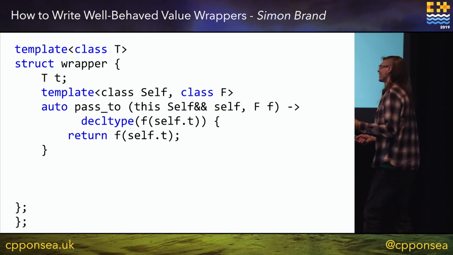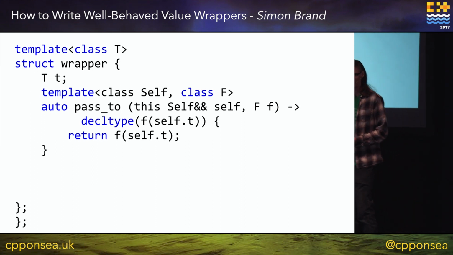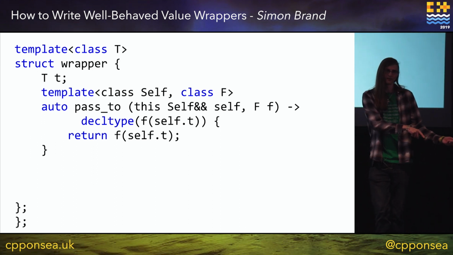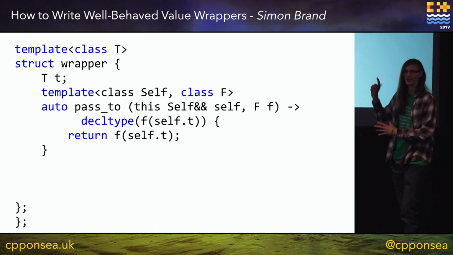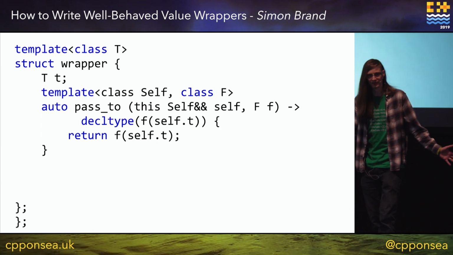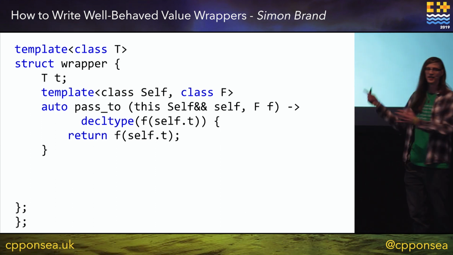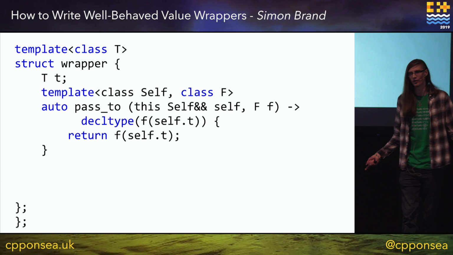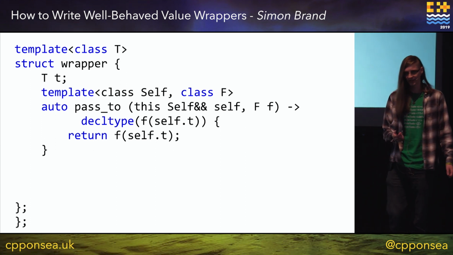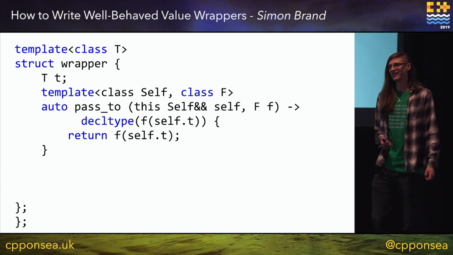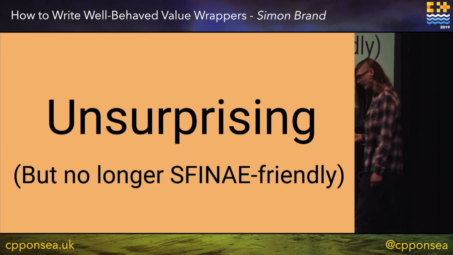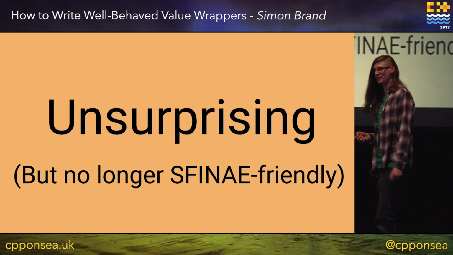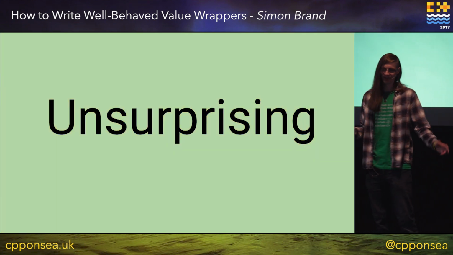Because suddenly you're not having to perform overload resolution with const and non-const versions of the member function. You're just deducing it, and the const version was not even considered. But if you don't pass a const foo, then there's going to be no const anywhere. So we kind of solved this by accident, and hopefully we can get this fixed into the standard. And that'll take us from no longer being SFINAE friendly to being unsurprising again.